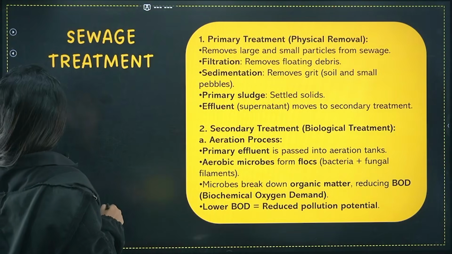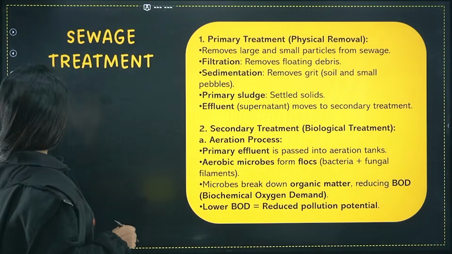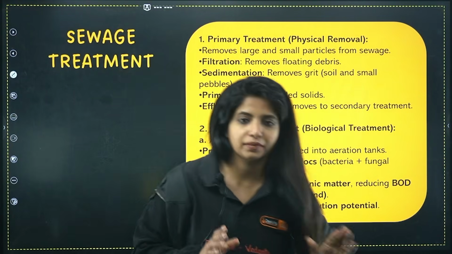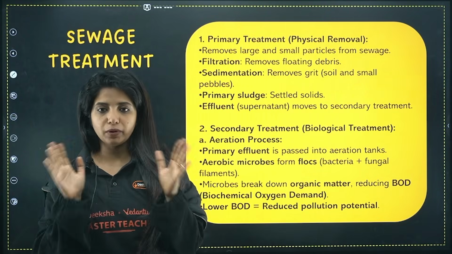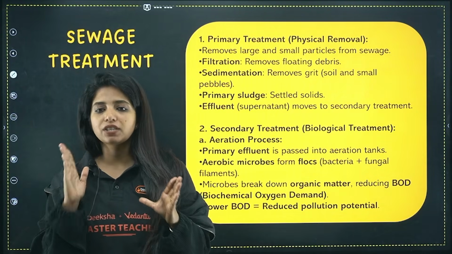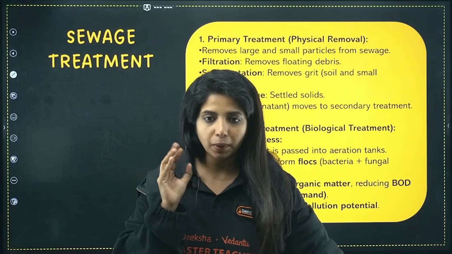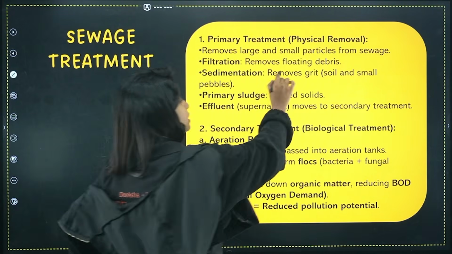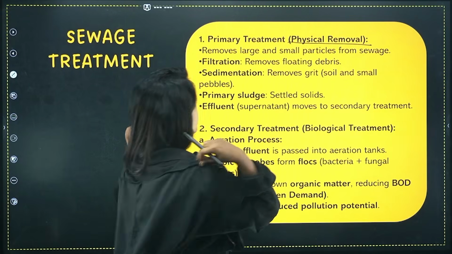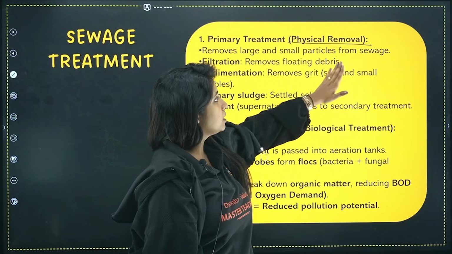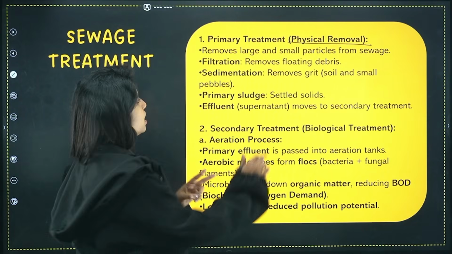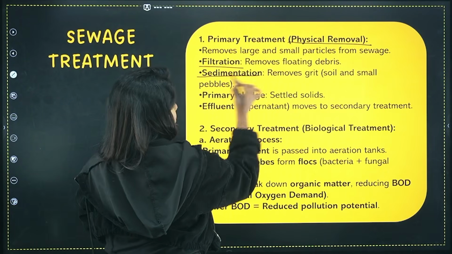Okay, now we talk about the sewage treatment. So how does it go? There are two types of treatment, primary treatment as well as secondary treatment, and we'll go one by one for both of them. What happens in primary treatment? We do physical removal of things, very easy thing. So it removes large and the small particles from the sewage. There are two processes involved in primary treatment. One is filtration, another one is sedimentation.